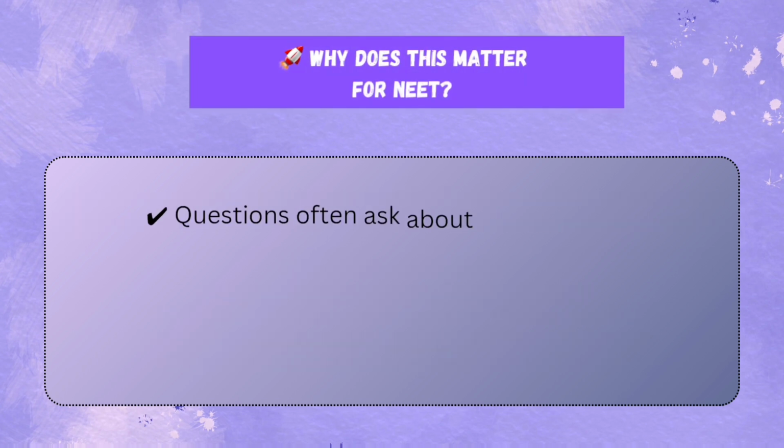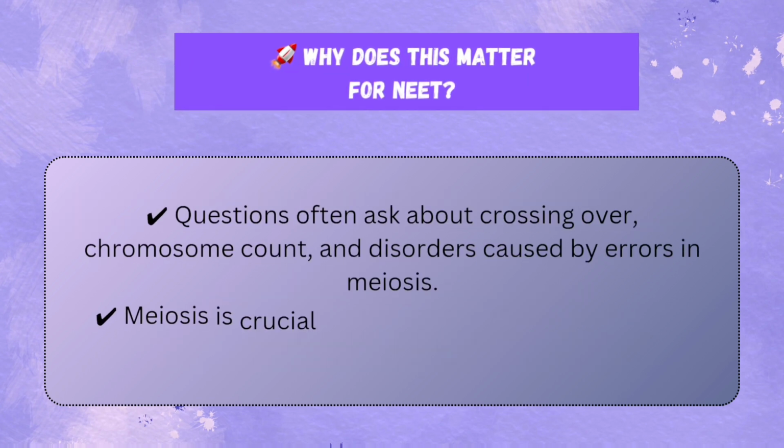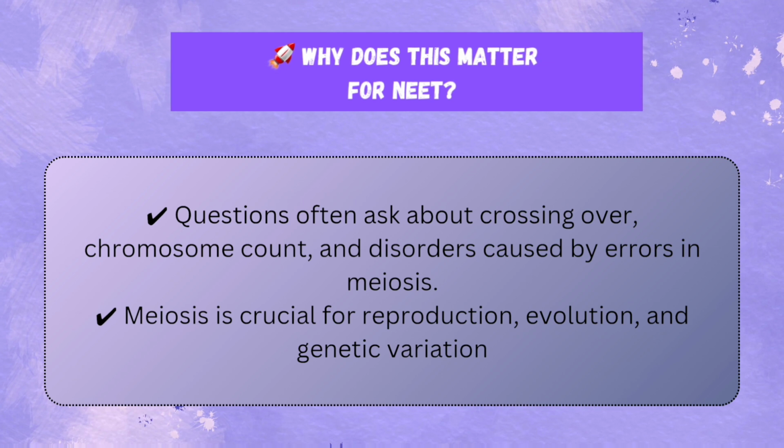Why does this matter for NEET? Questions often ask about crossing over, chromosome count, and disorders caused by errors in meiosis. Meiosis is crucial for reproduction, evolution, and genetic variation.